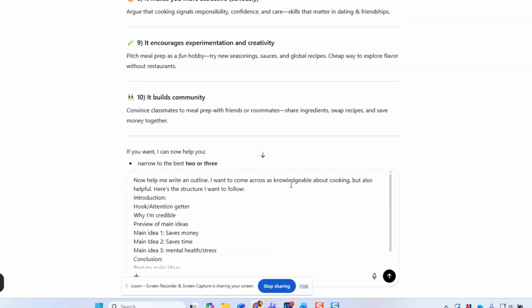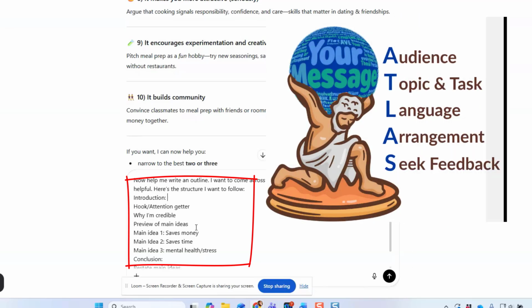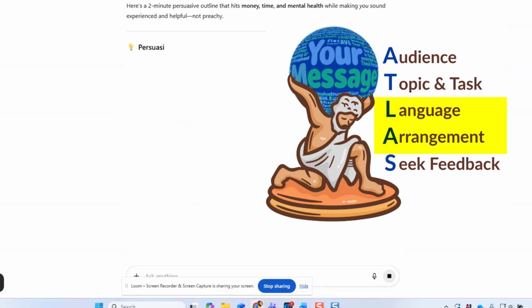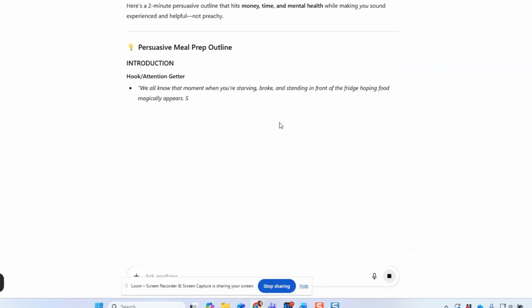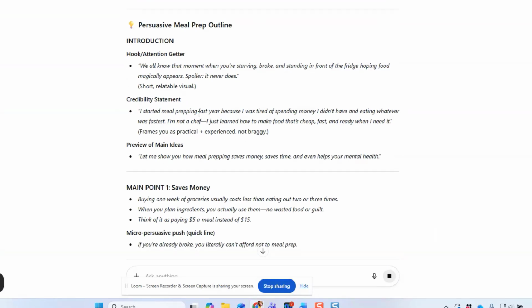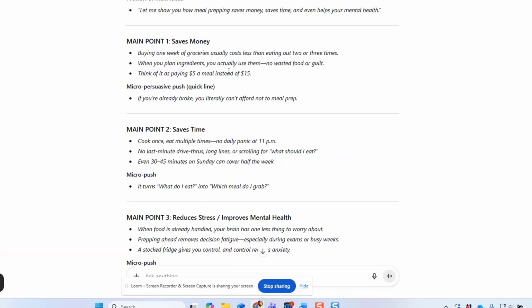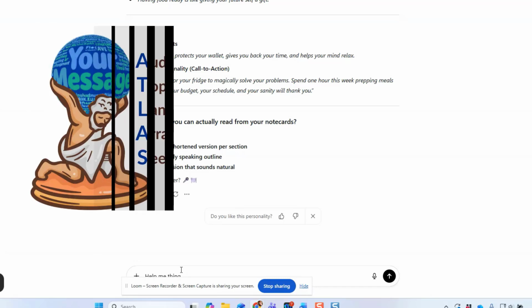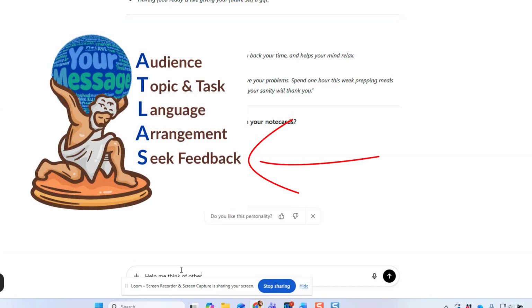So here in this step, I have picked some main ideas I like. I've also given it some information about the language, how I want to be viewed. I want to be helpful and knowledgeable, and I want to arrange it in an introduction, a body, and a conclusion format. And I've also included some specifics, the main ideas that I liked, and it spit out a lovely outline for me. But here's where this really gets powerful.